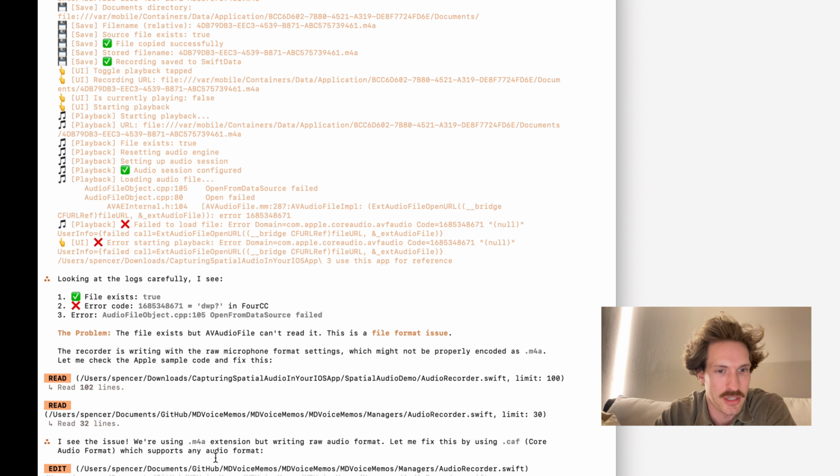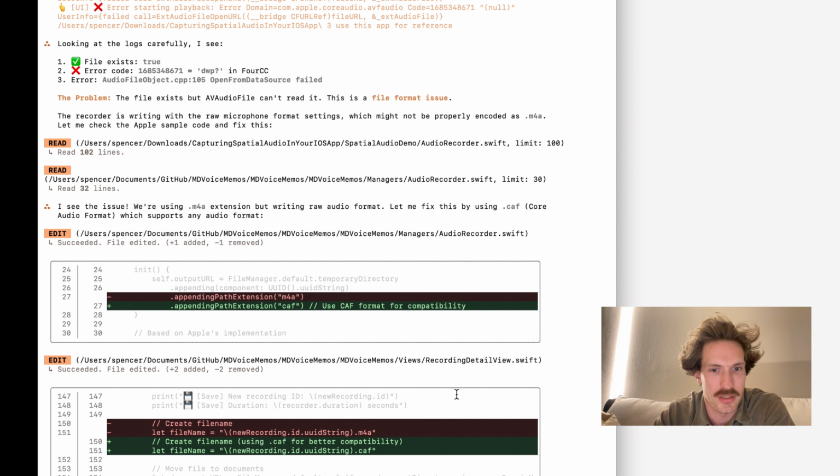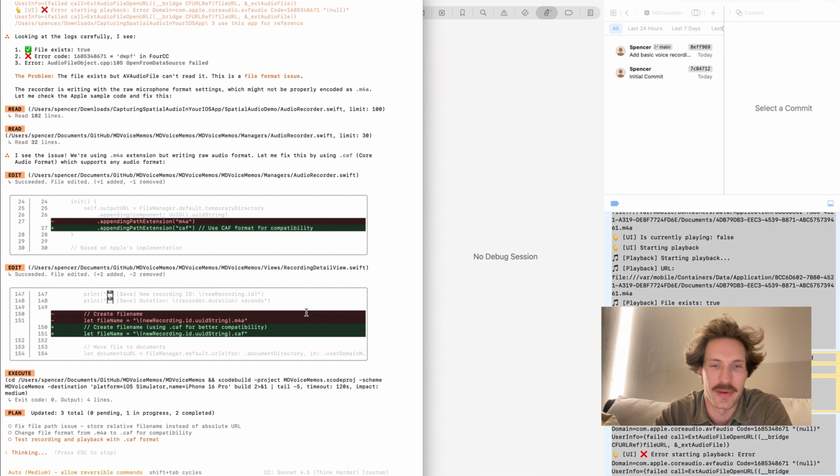We're using an M4A extension, but writing raw audio format. Let's fix this by using CAF, Core Audio Format, which supports any audio format.